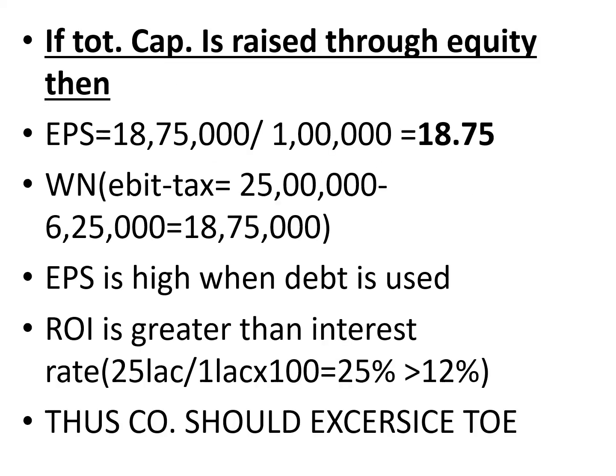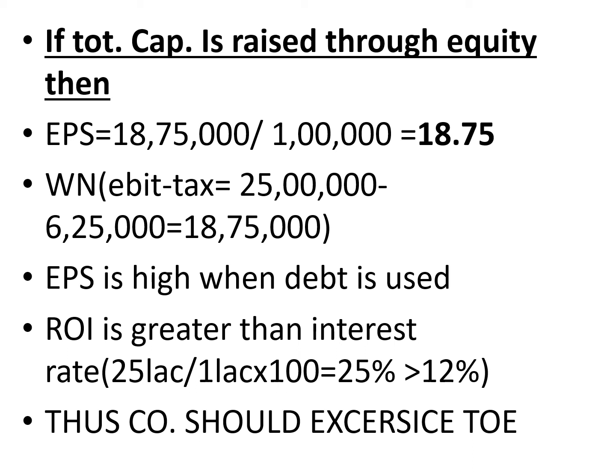Now we'll see next. If the total capital is raised through equity, then the EPS would have been 1875, 3 zeros you are seeing here, divided by 1 lakh.